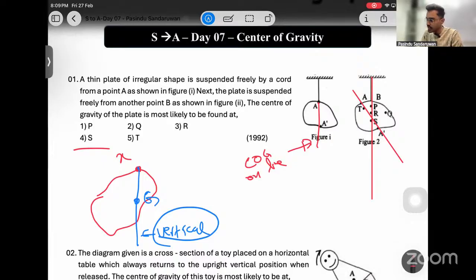Yes, it is close to S, no? It is close to S. See how easy the question is. Connect these two lines, and that's the point where the center of gravity is.